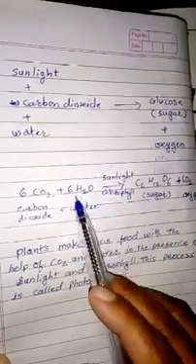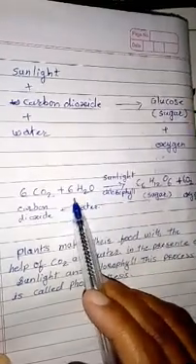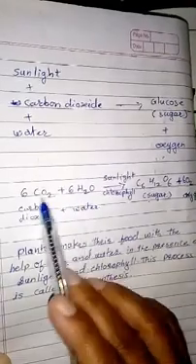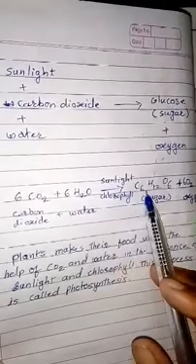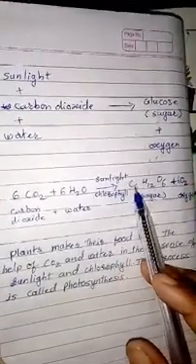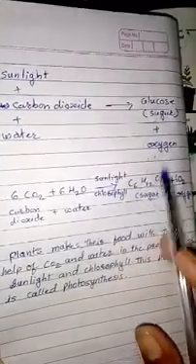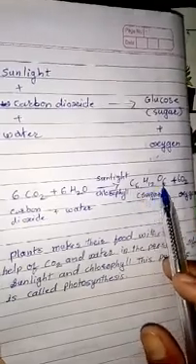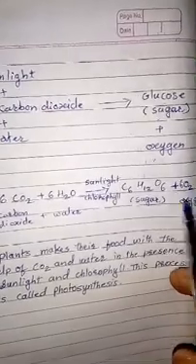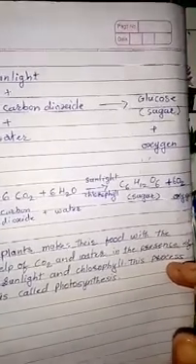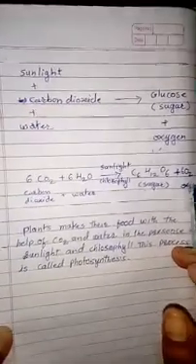The things that participate in the chemical reaction are written like this. It gives sugar, that is glucose, with chemical formula C6H12O6, plus 6O2, that is oxygen, released into the air.